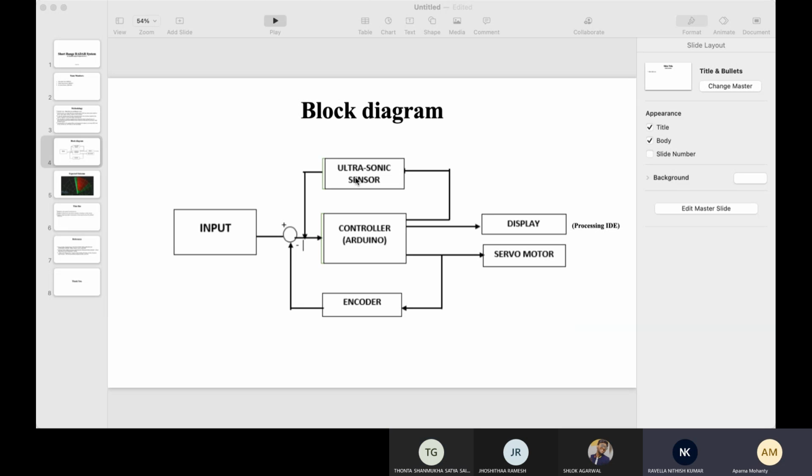But is it possible to do this kind of work there, for showing the output, ma'am? Yeah, definitely, we will show the output like this expected outcome. We will be getting the range of the object and the distance. Okay, let's see how it progresses. Because I am not aware of this software, I want to see how it performs.